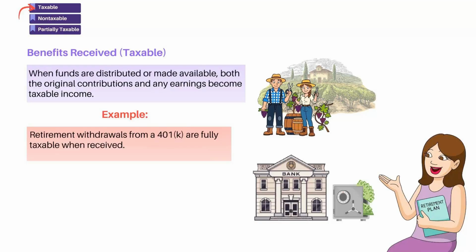All right, so our little tax timing rule. Contributions are not taxed now. Withdrawals are fully taxable later. So this is the core difference between Roth versus non-Roth retirement planning.